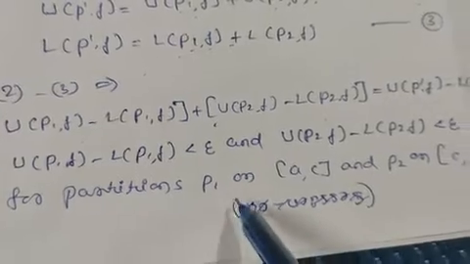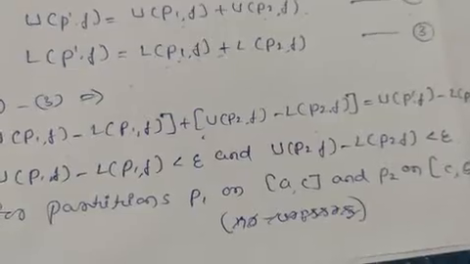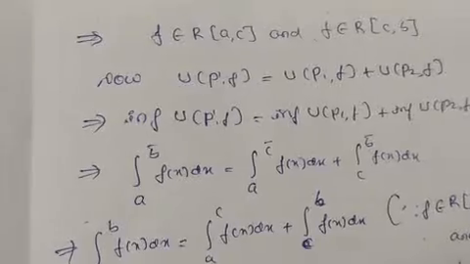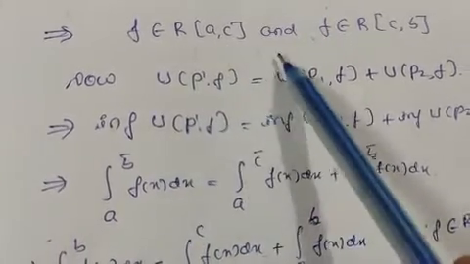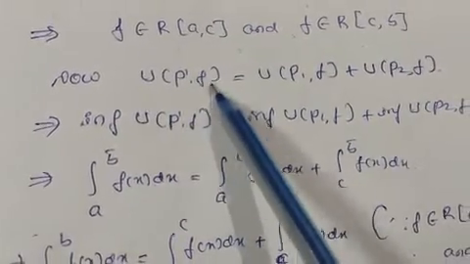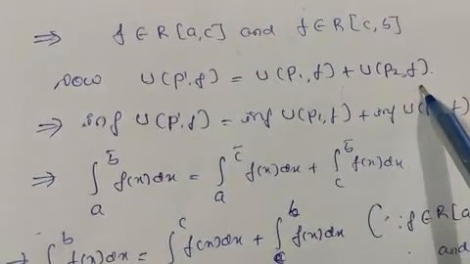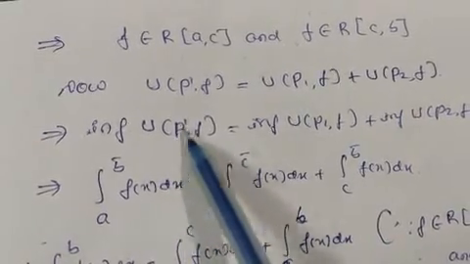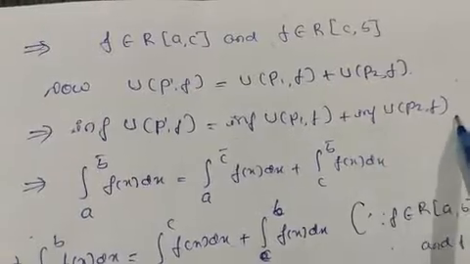So this holds for the partitions P1 on [a, c] and P2 on [c, b], because P1 and P2 are partitions on [a, c] and [c, b]. Now since f is Riemann integrable on [a, c] and on [c, b], U(P', f) is equal to U(P1, f) plus U(P2, f), because P' is equal to P1 union P2, and the infimum of U(P', f) is equal to the infimum of U(P1, f) plus the infimum of U(P2, f).